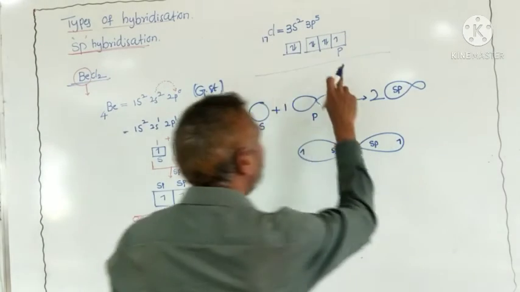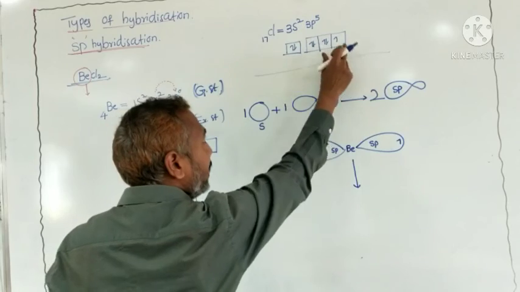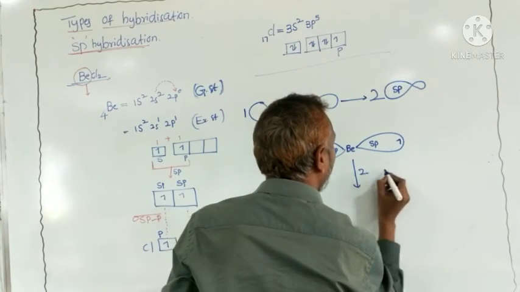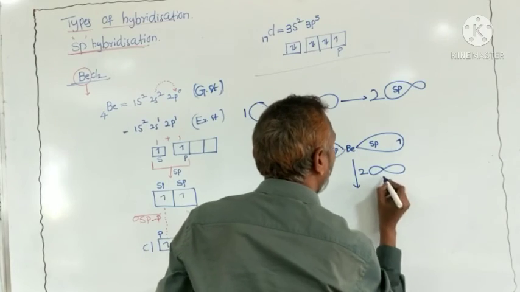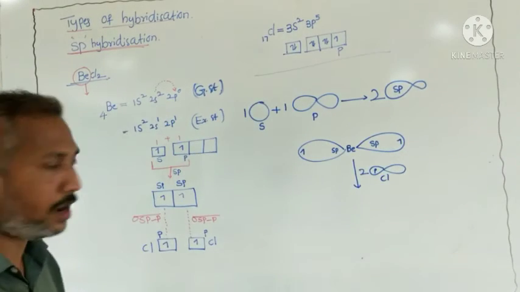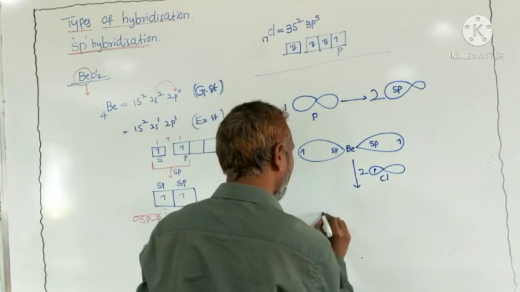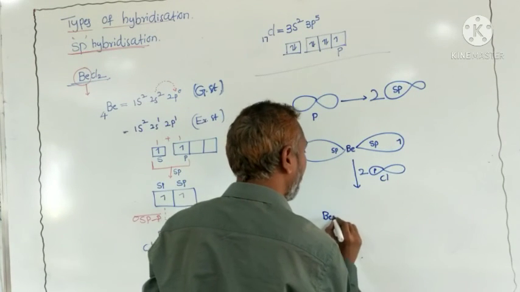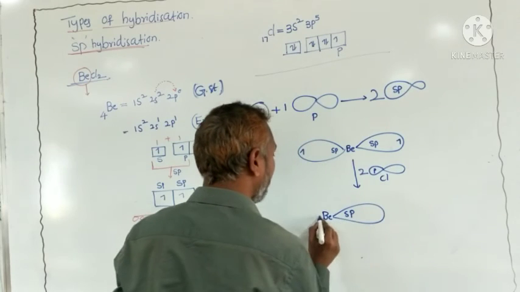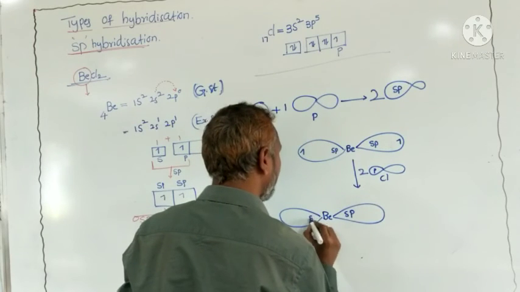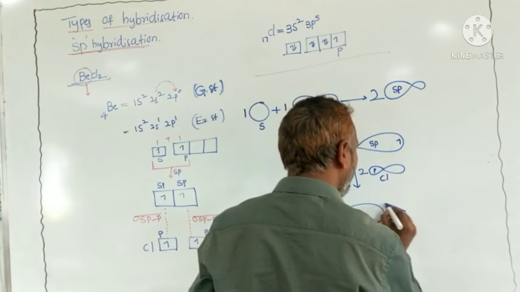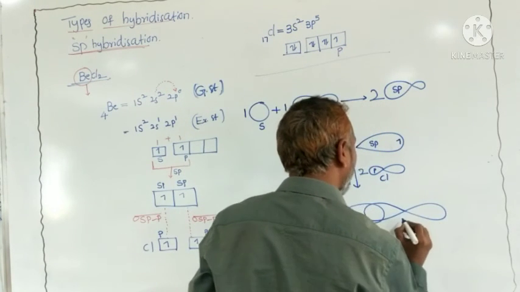In the two chlorine atoms, which orbital has the unpaired electron? The p orbital. So how many chlorine atoms are there? Two. The p orbital belongs to the chlorine. Now they are bonded here by overlapping a hybrid orbital, one sp hybrid orbital, with the p orbital of chlorine.